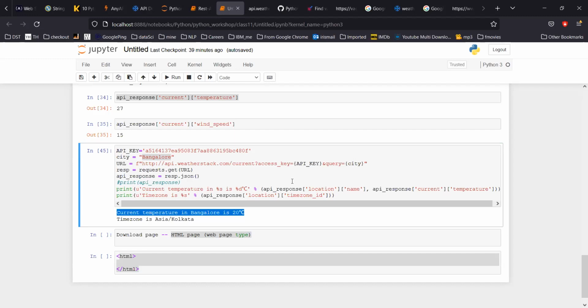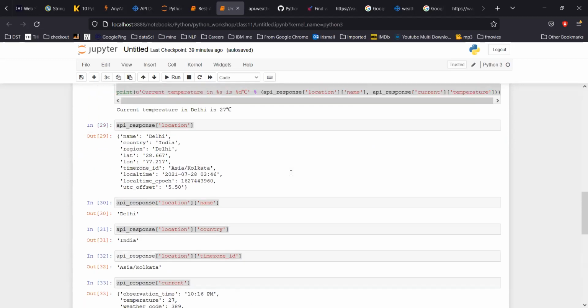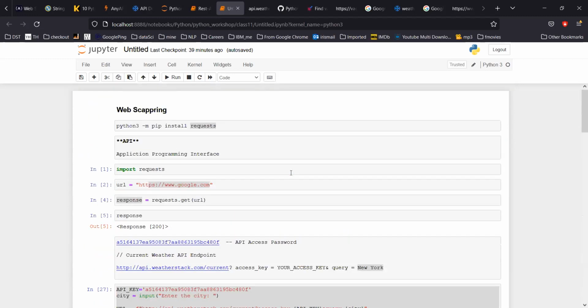It doesn't matter whether you moved it to some other Excel sheet or some other database. It's your responsibility to link the data with the API. That's why nowadays in web development, these APIs are used a lot for every silly thing.